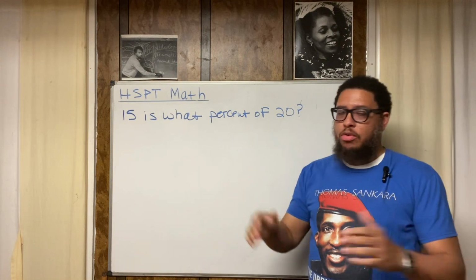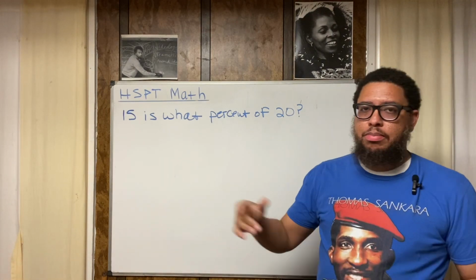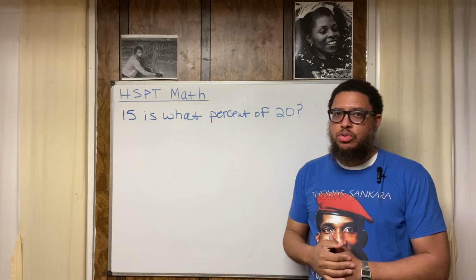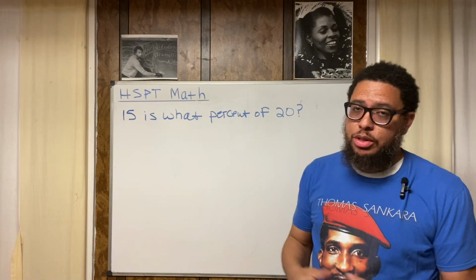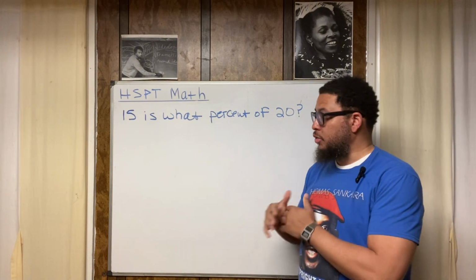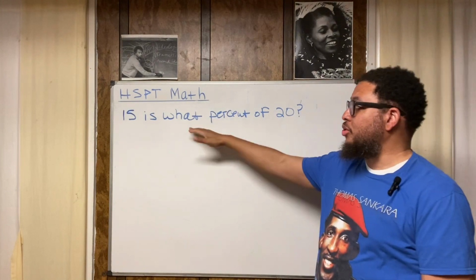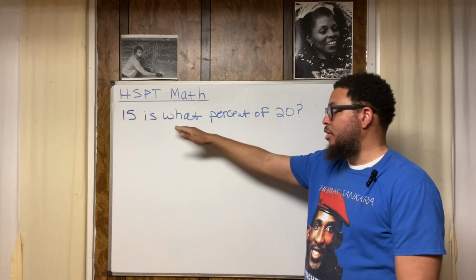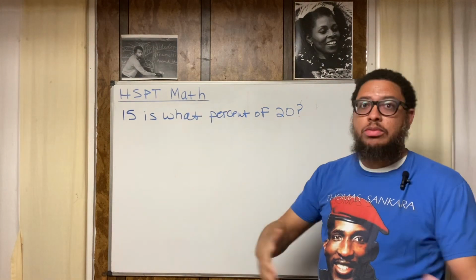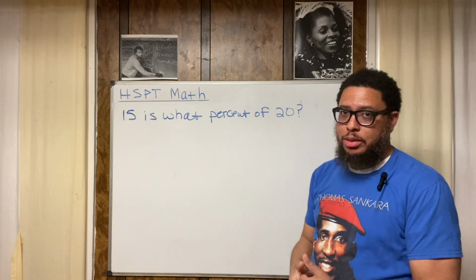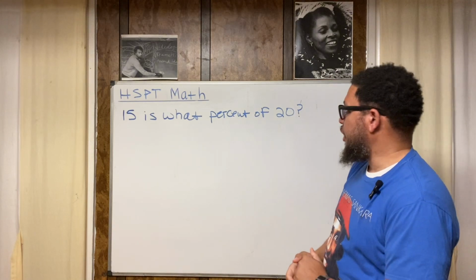No matter what school you go to, whether you go to a Catholic school, other parochial school, charter school, public school, whether you homeschool, responsible human beings should know how to answer this question. So if you don't already know, you came to the right place because you're about to learn now.